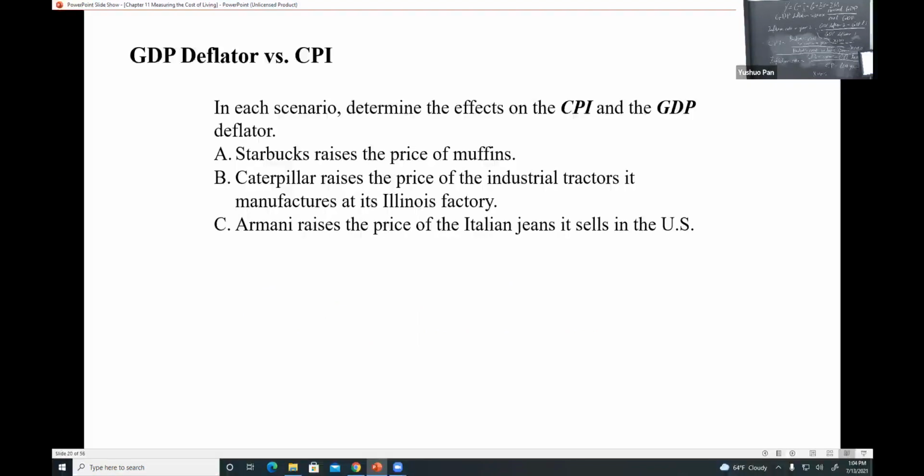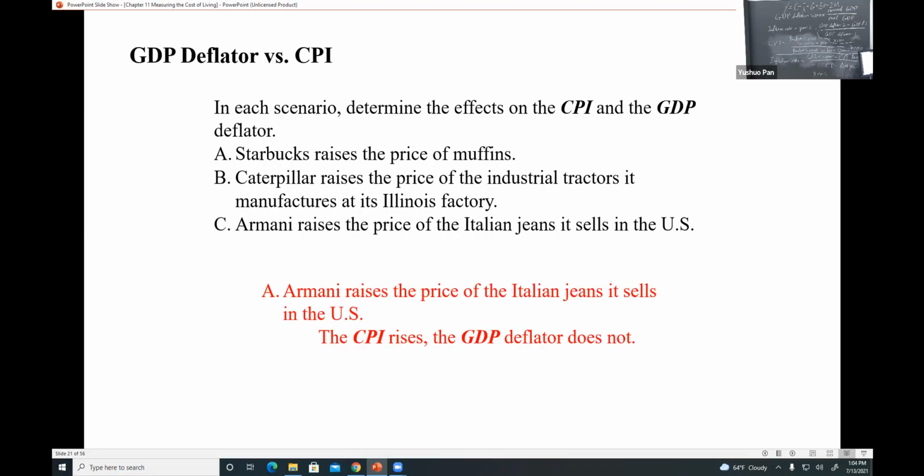What about the last one? Because that's an imported good, right? Imported goods will not count in GDP. But for consumers, I don't care where the product comes from.